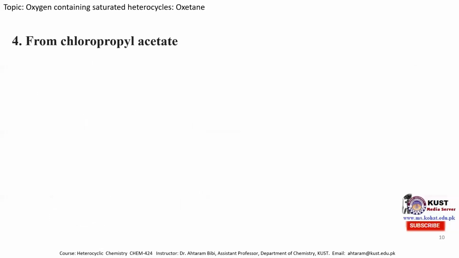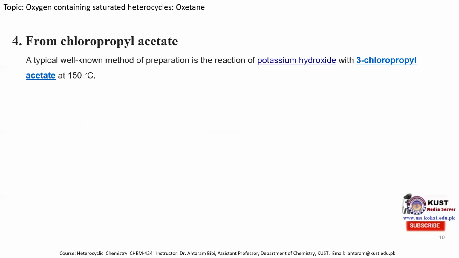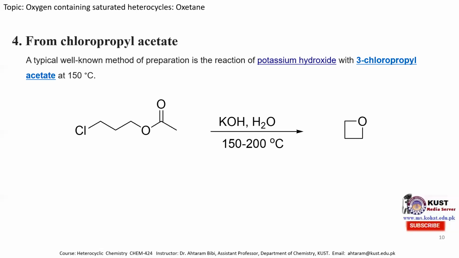The fourth method is that we can obtain the oxetane molecule from chloropropyl acetate. It is a well-known method for the preparation of oxetane. In this case, 3-chloropropyl acetate is heated at 150 degrees centigrade in the presence of the base potassium hydroxide, and we obtain the oxetane molecule.